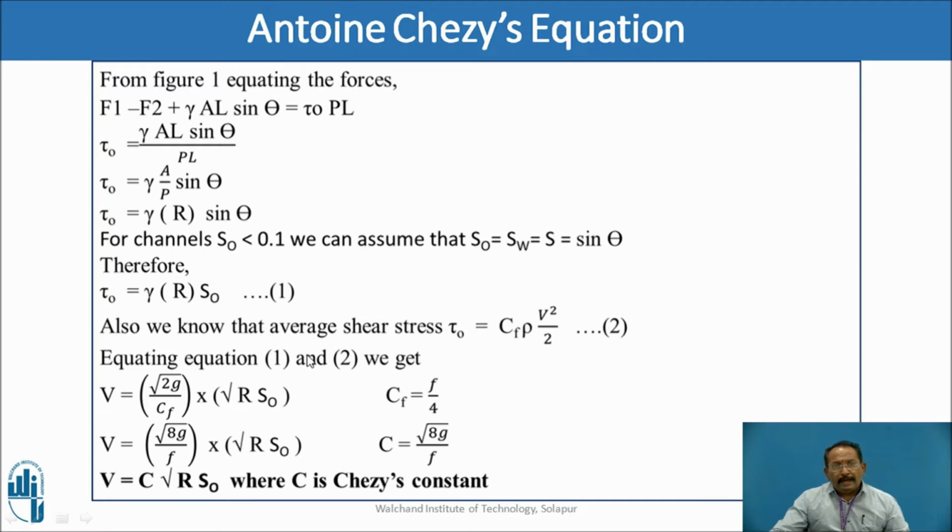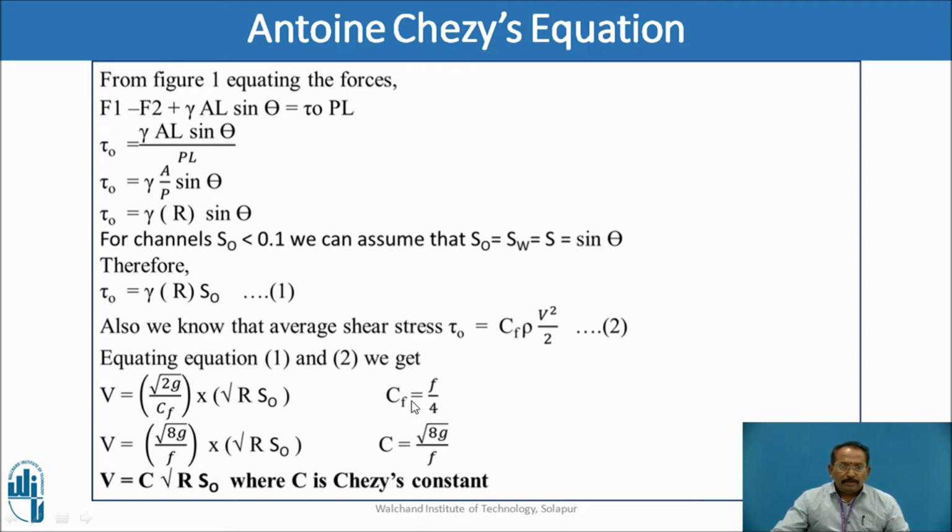Also, we know that the average shear stress is equal to CF, which is constant, into density V square upon 2G. It is a kinetic head. Equating these two values of shear stress, tau 0, which is equal to specific weight, hydraulic mean radius, and slope, which is equal to CF rho and V square upon 2G.